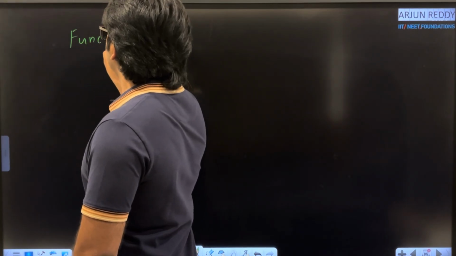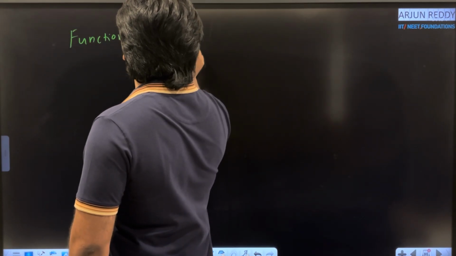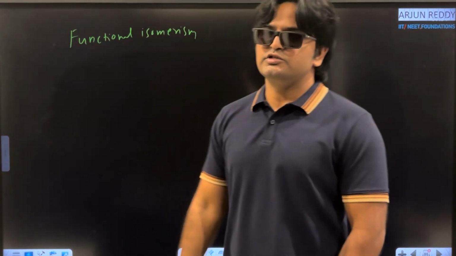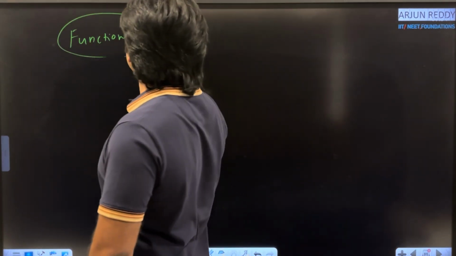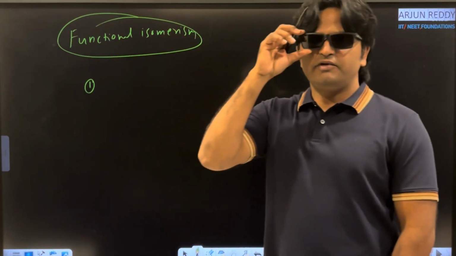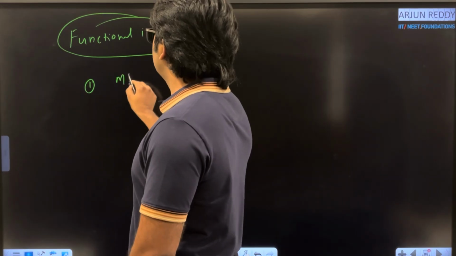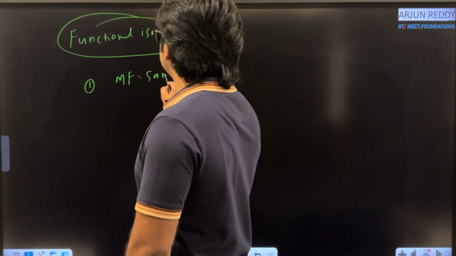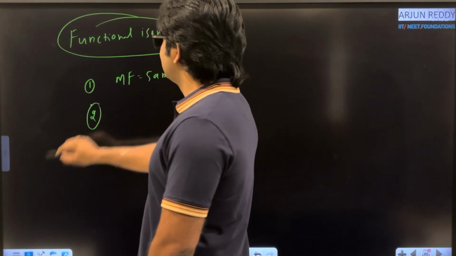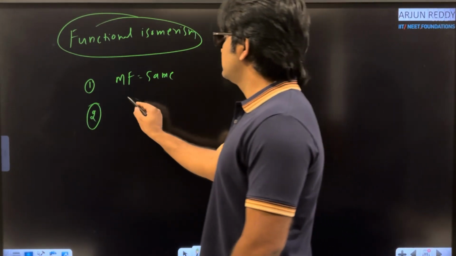Functional isomerism. Yes, functional isomerism. What are the conditions for functional isomerism? Very simple. The name itself indicates that different types of functional groups should be present. First, molecular formula same. What is the second condition?